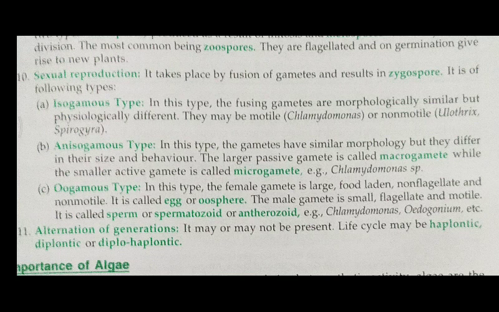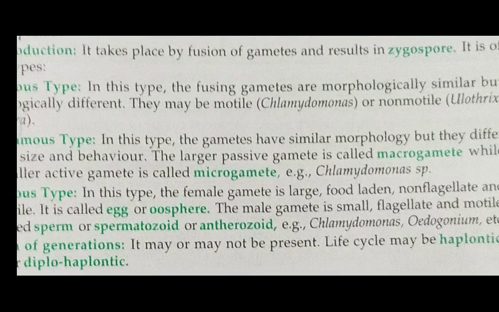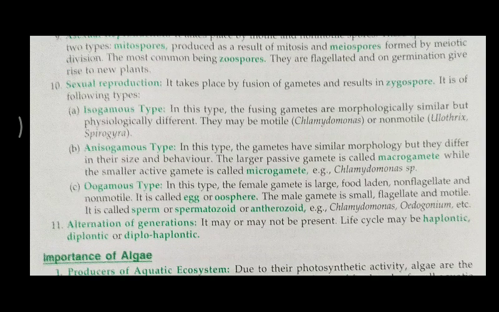While anisogamous, as the word aniso means, is non-similar. The gametes have similar morphology but they differ in their size and behavior. The larger passive gamete is called the macrogamete, while the smaller active gamete is called the microgamete. Some few species of Chlamydomonas are also considered under this type of reproduction.